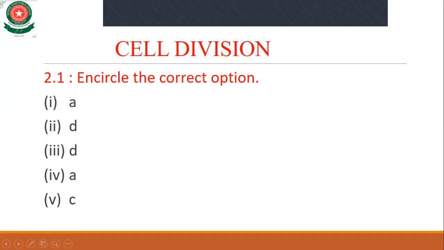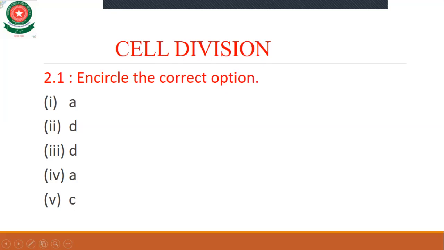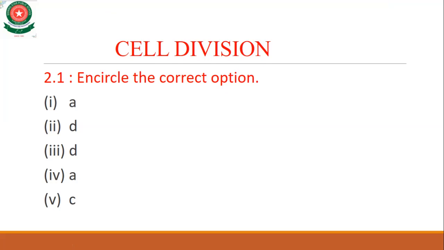Circle the correct option. Cell makes copies of its chromosomes during which phase? Option A is interphase, B nuclear division of mitosis, C nuclear division of meiosis, and D cytokinesis. As you know, the cell makes copies of chromosomes during the interphase.